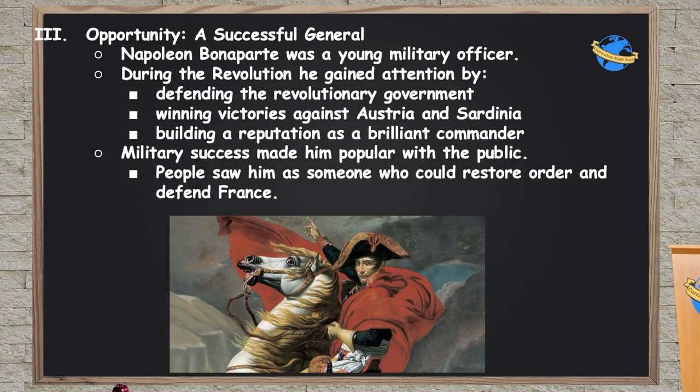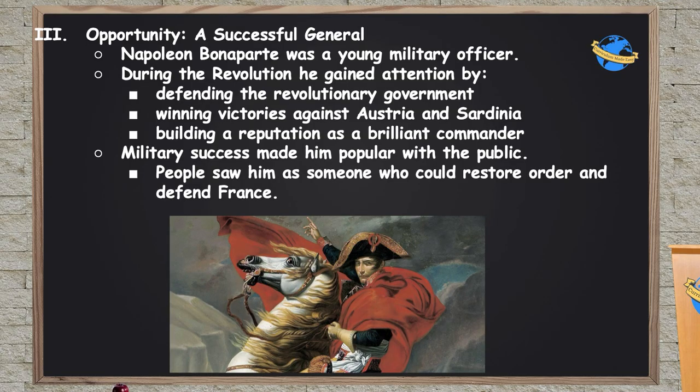And he was given commission of his own soldiers, his own army, and he was told to protect against the attacks of the invading Austrian Empire and the Kingdom of Sardinia. And while everything else is going chaotic in France, Napoleon is winning these battles, and that makes him very, very popular with the French people who just want to be great again. After all, the French Empire, the French kingdom, was the most powerful and important kingdom and empire in Europe at this time. And the French Revolution came along and kind of ruined all that, at least the prestige part. So his military successes made him very popular with the public, and people saw him as someone who could restore order and defend France from this chaos.